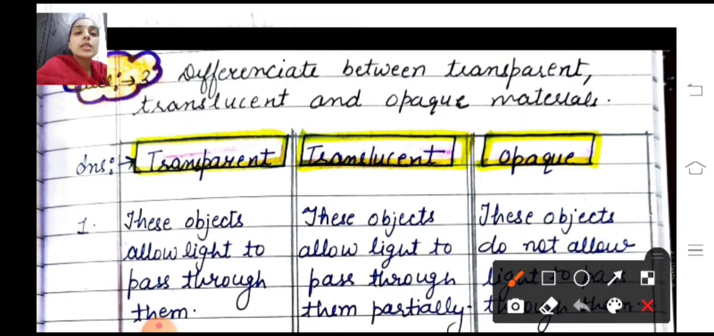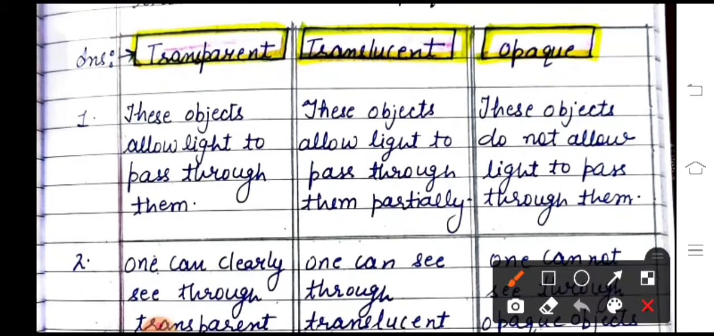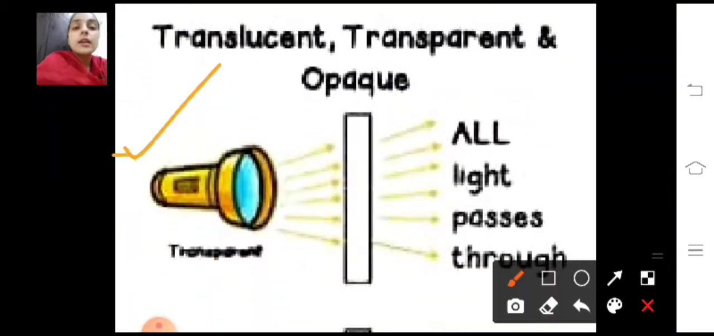Differentiate between transparent, translucent and opaque materials. So you can differentiate on the basis of their materials. First is transparent material. These objects allow light to pass through them. Translucent objects allow light to pass through them partially. And opaque objects do not allow light to pass through them. You can see here, this is the object from which light is coming.